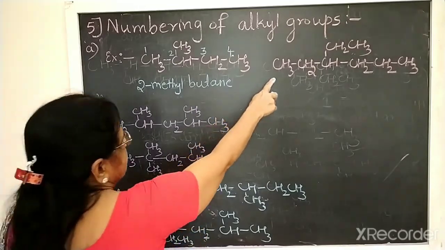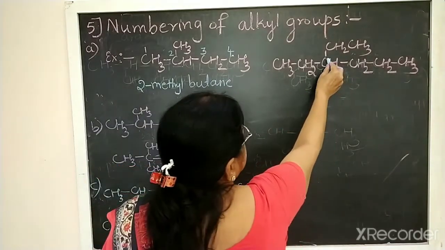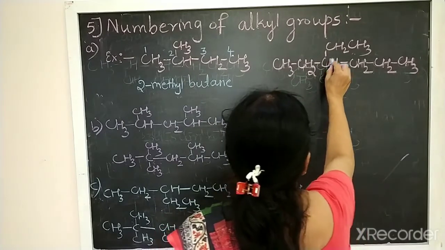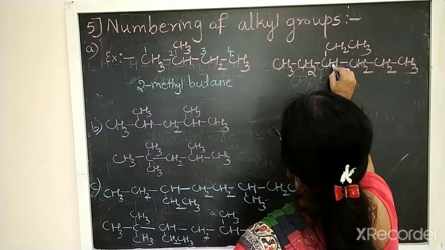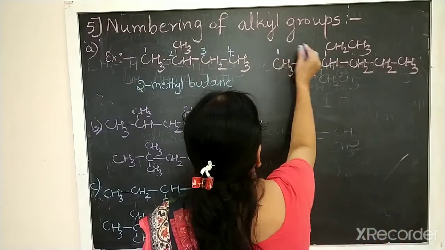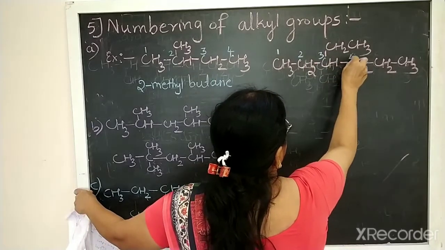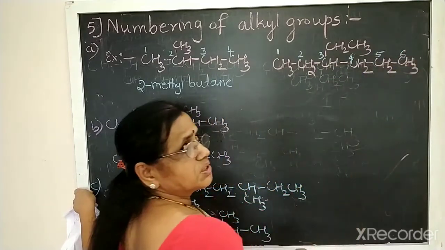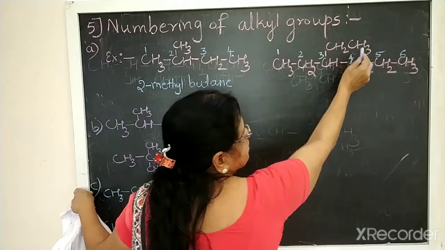Then second one, another example here I have given. This one contains the ethyl group. If you take 1, 2, 3, third carbon contains ethyl group. If you take from here 1, 2, 3, fourth carbon. Therefore, I should give the number from here 1, 2, 3, 4, 5, 6. 6 carbon alkane is hexane. So third carbon contains CH2, CH3 group.